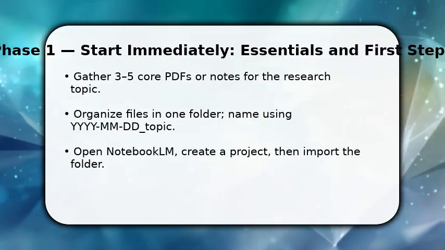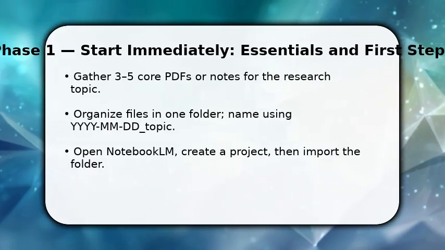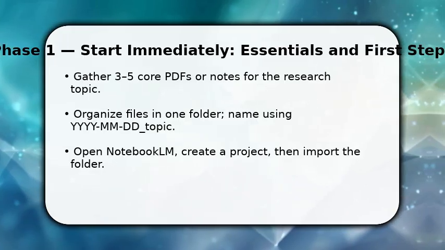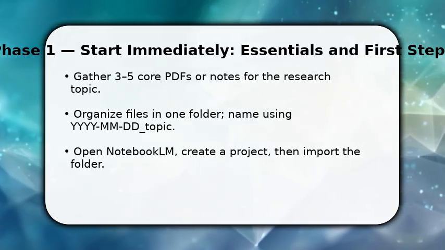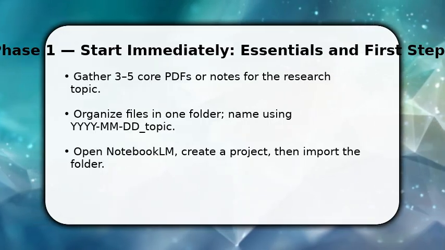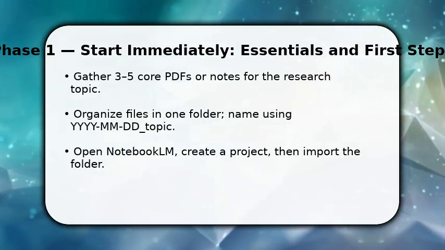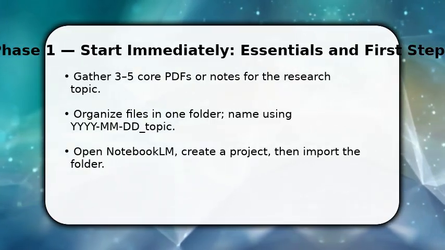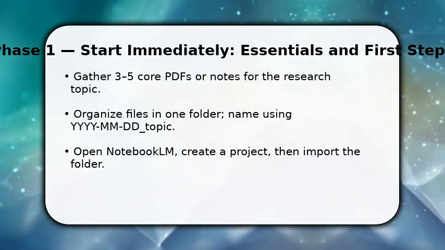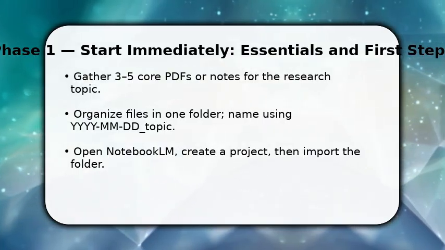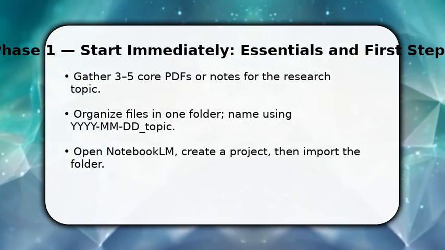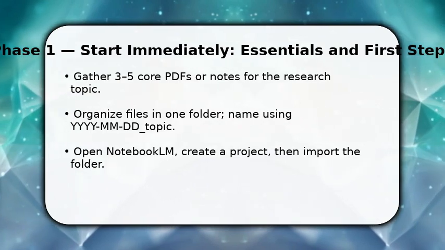You begin by collecting 5 essential papers and notes. This narrows focus and speeds processing. Once done, put them in one clearly named folder and import into Notebooklm. Make sure to select OCR for scanned docs and tag anything urgent. You should also set the research scope in the project settings so the model prioritizes methods, results, or background. These first actionable steps get you from zero to a working dataset fast and ready for the next phase.